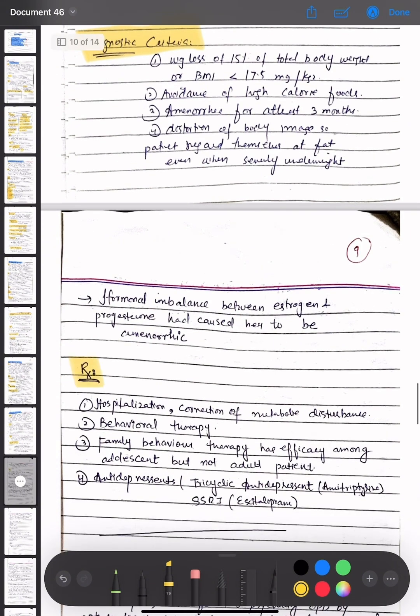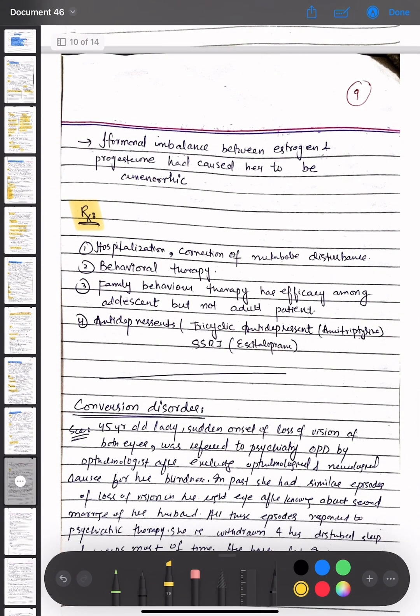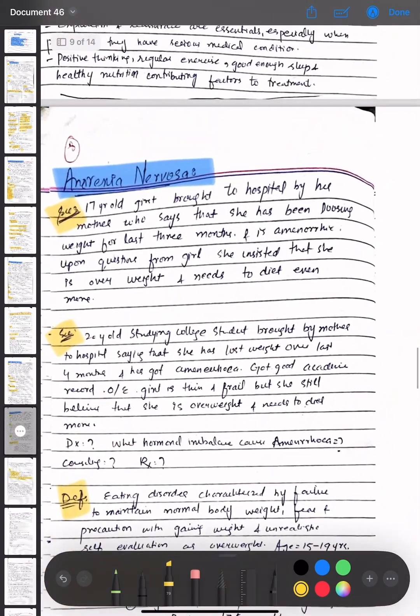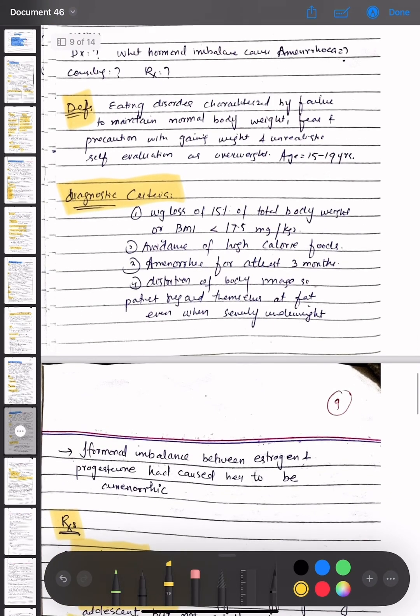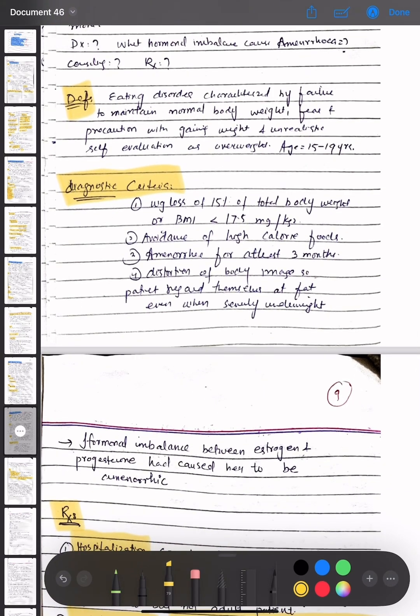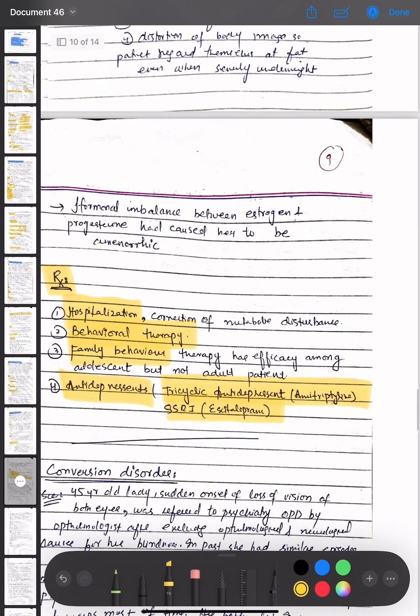The treatment options for anorexia nervosa are hospitalization and the correction of metabolic disturbances. Behavioral therapy, and family behavior therapy has efficacy among adolescent but not adult patients, and antidepressants are used. These are tricyclic antidepressant, that is amitriptyline, and SSRI, that is escitalopram. Okay, so we have discussed anorexia nervosa, the scenario, the definition, the diagnostic criteria, and the treatment options, which are hospitalization, behavioral therapy, family behavior therapy, and antidepressants.